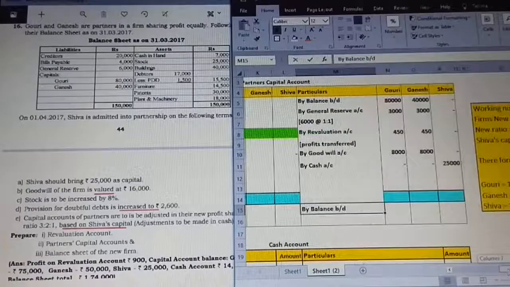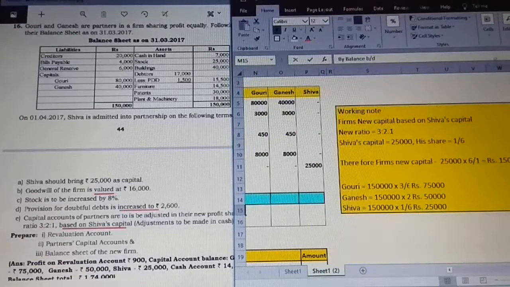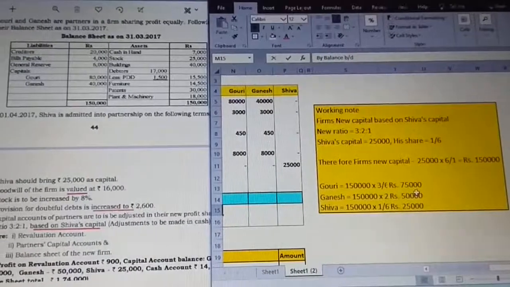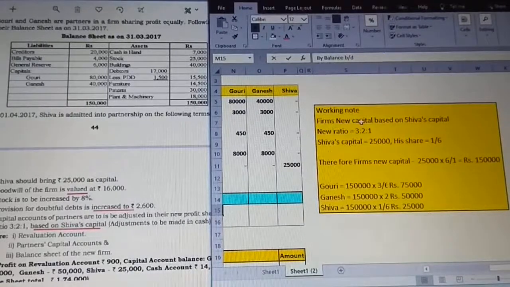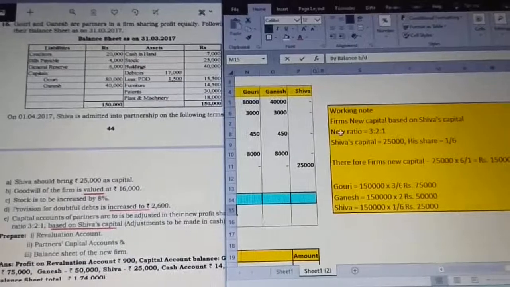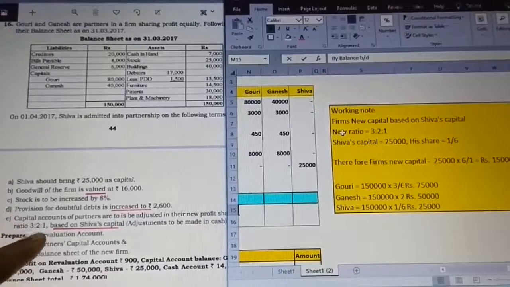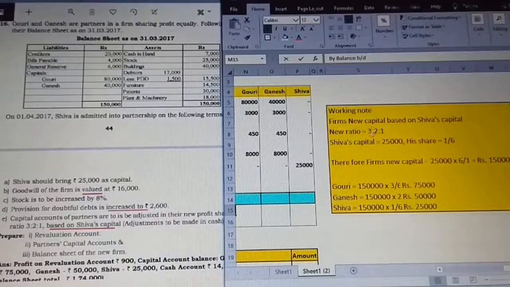So going on, just observe. Let me go for a working note and show you how it is going to be taken up. In the working note, the firm's new capital we have to find out based on Shiva's capital. So the new capital we don't know, we have to find it out based on Shiva's capital. So what is the new ratio given in the question? In the question they have given 3:2:1. So the new ratio is 3:2:1. Shiva's capital is 25,000 and his share is what?